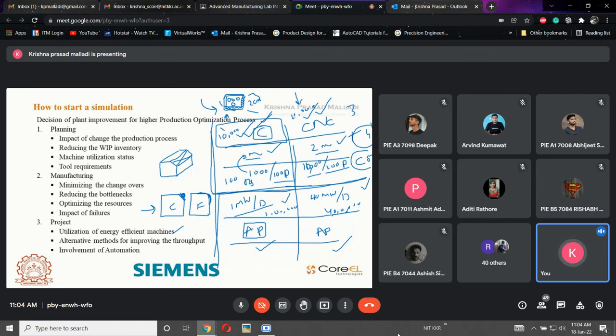In this condition, if I use a CNC machine for this application, what will happen? My time will be less and I am getting more parts, but a human is needed. Definitely a skilled human is needed. At the same time, the cost of the part also increases. All those things will increase. So at this instant, I am not going to use this one.